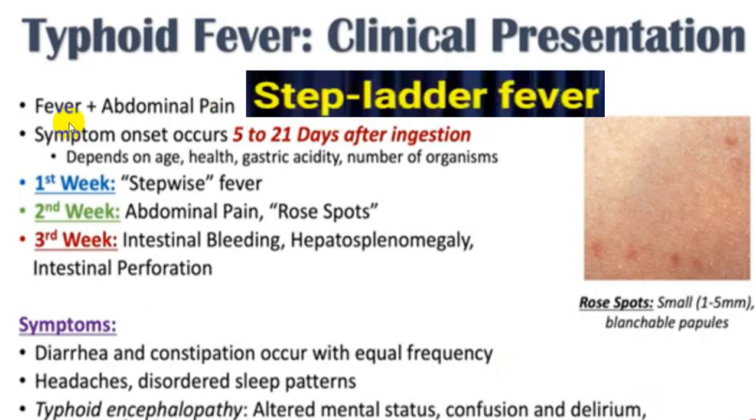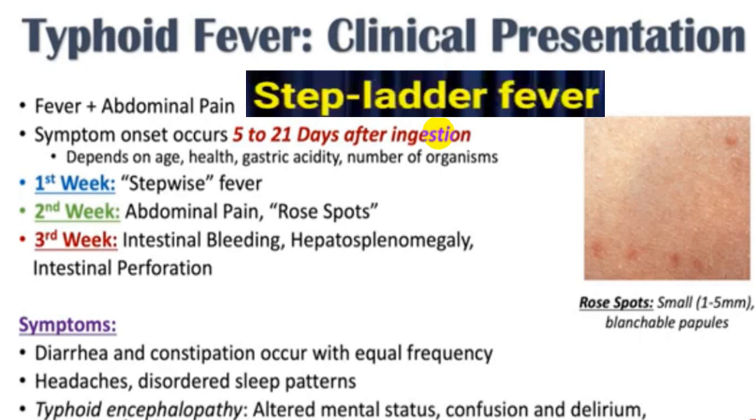So fever with abdominal pain, usually you will get this after 5 to 21 days of ingestion of an infected or contaminated material. So in the first week, usually we come across a high grade fever, stepwise fever, or step ladder pattern of fever. In the second week, rose spots and abdominal pain are more common. And in the third week, intestinal bleeding, hepatosplenomegaly, there may be intestinal perforation, and even CNS involvement in the form of a delirious stage. So this will be the common pattern of presentation.